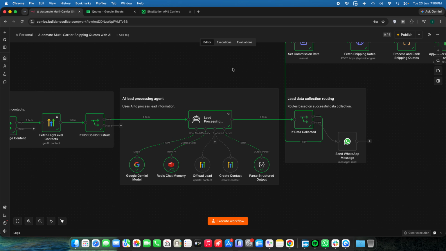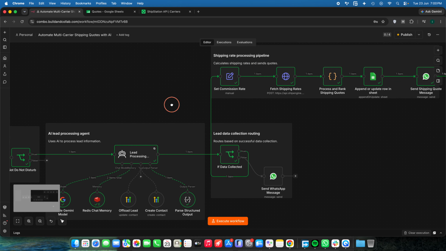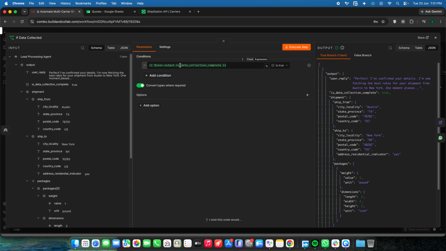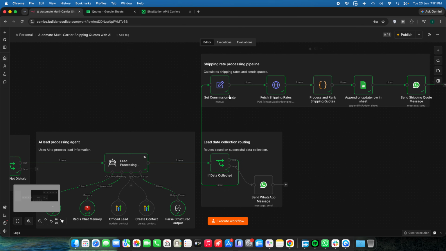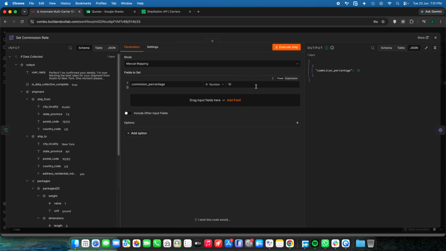Once all the required information is collected from the user, the AI will pass this particular data collection flag as true. Okay, just have a look. This is the particular output right here. So we will be continuously checking for this particular value. After that, you can set your commission rate. I simply gave it 10 as a sample.